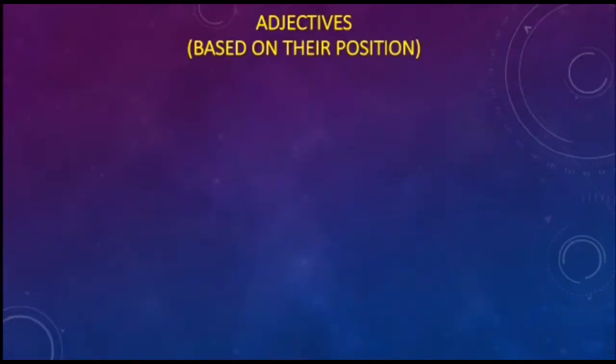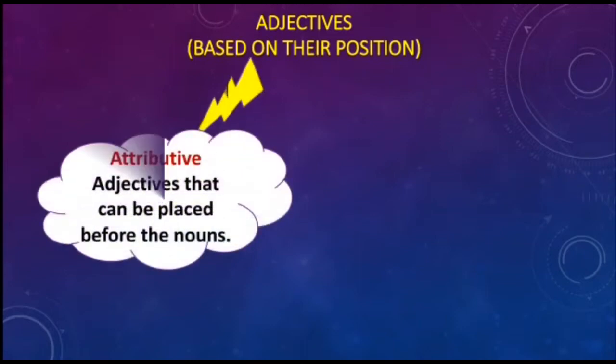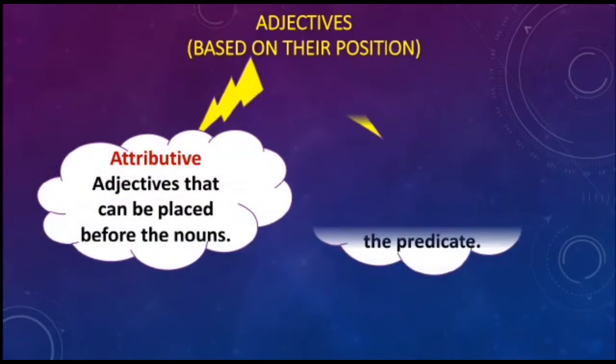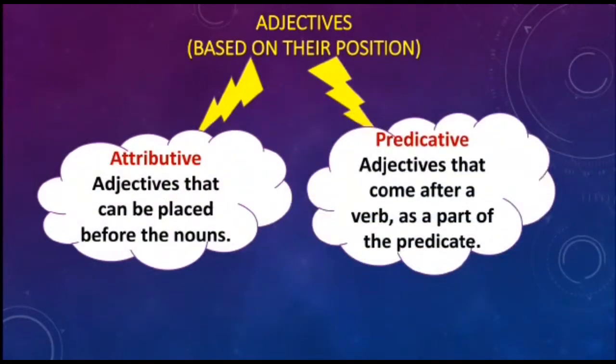Previously we have understood the different kinds of adjectives. Now, all these eight kinds of adjectives that you have learned can be divided into two basic kinds, based on where they are positioned in the sentence. Depending upon the position, we divide them into attributive adjectives and predicative adjectives.